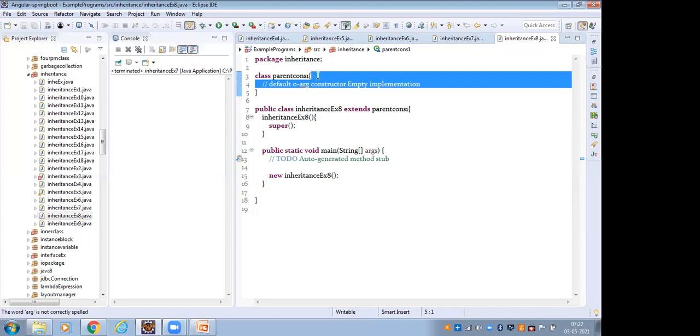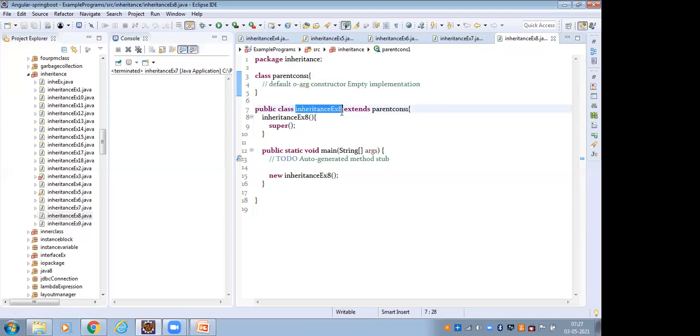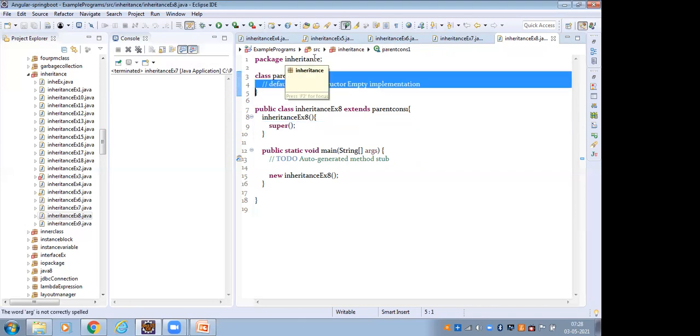The default constructor is a zero or empty implementation constructor. The default constructor is executed, but we do not get any result. Why? Because of its empty implementation. So this is the class name and this is the constructor. Inside the constructor I give super, which means it calls the parent class constructor. In the parent class, as a developer, I have not created any constructor, so the compiler will create a default constructor, a zero or empty implementation constructor. That constructor is executed, but we do not get any result because of the empty implementation.